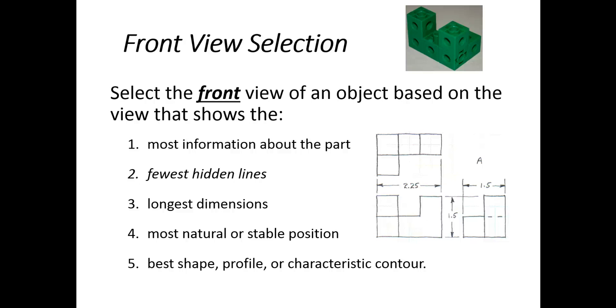When selecting the front view of an object, you want to base that selection on the view of the part that shows the most information about the part, has the fewest hidden lines, shows the longest dimensions of the part, shows the most natural or stable position of the part, and shows the best shape, profile, or characteristic contour of the part.